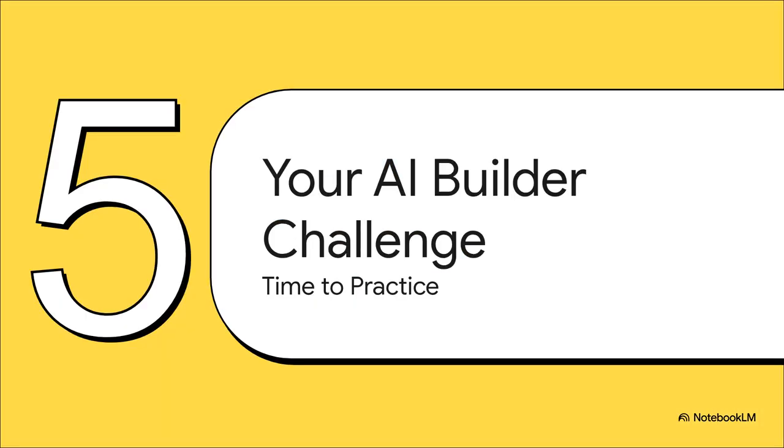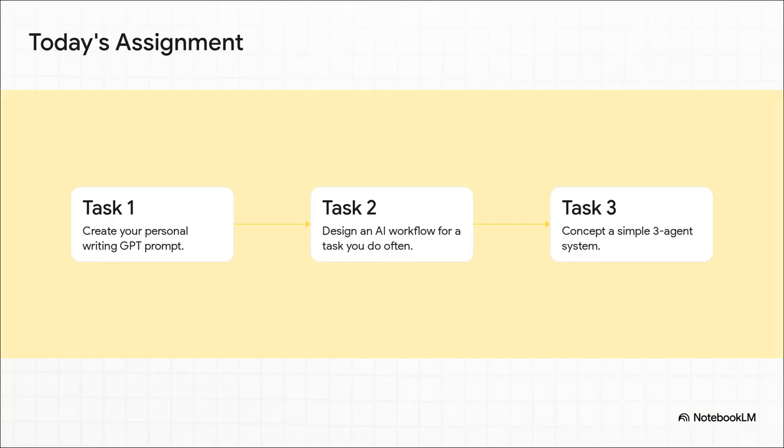So I want to leave you with a challenge. We've covered all the theory. Now it's time for you to put it into practice. So here's your assignment. First, I want you to build your own personal writing prompt based on your unique style. Second, I want you to design an AI workflow for a repetitive task that you do all the time. And third, conceptualize a simple 3-agent system. What would they do and how would they collaborate? This isn't just a homework exercise. It's your very first step toward becoming an AI builder. So, what will you create?